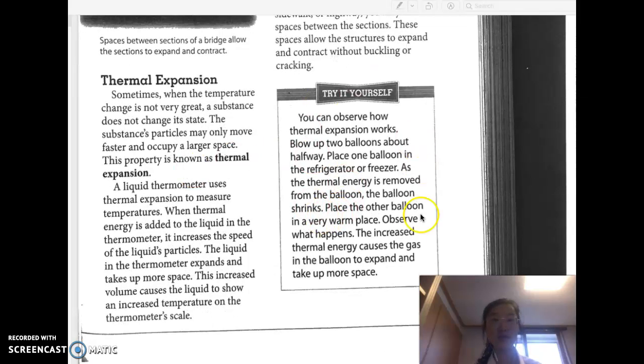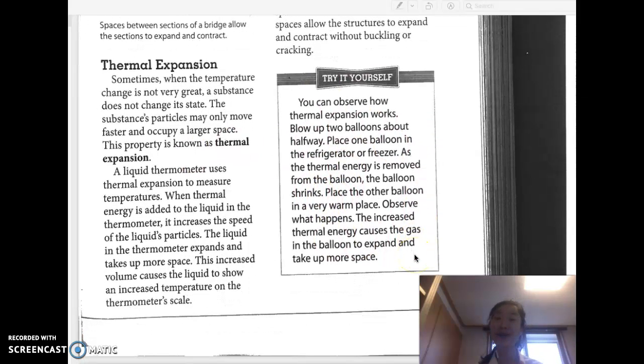Mini science experiment if you want to try this at home. If you have two spare balloons, you can actually see thermal expansion for yourself. So you're going to blow up the two balloons halfway, so not all the way. Put one of them in the refrigerator or the freezer, so you're going to take away thermal energy, and then put the other balloon somewhere hot or warm, like in a hot, heated bathroom maybe, and then try to